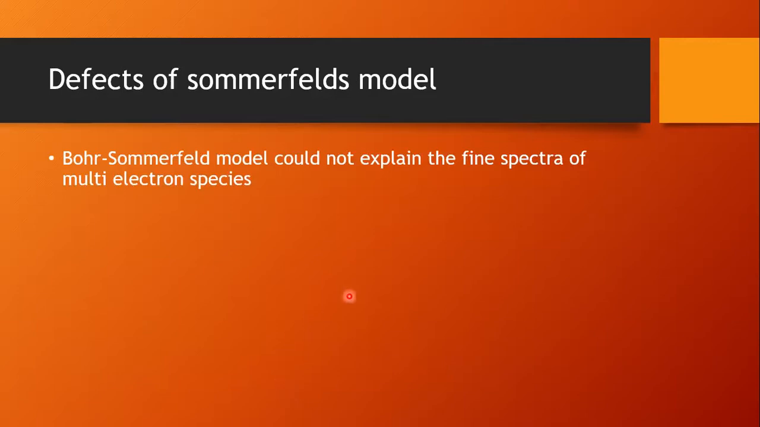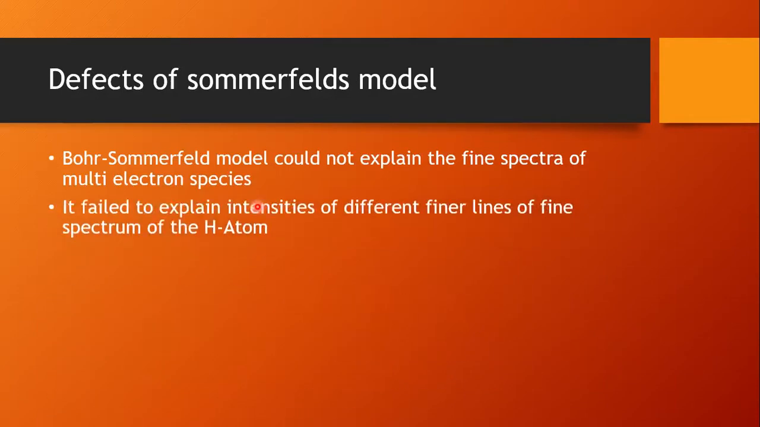Now the defects of the Bohr-Sommerfeld atomic model. It could not explain the fine spectra of multi-electron species, with more than one electron. It failed to explain the intensities, the brightness, of the different fine lines of the fine spectrum of the hydrogen atom. And it could not explain the anomalous Zeeman effect. The normal Zeeman effect was explained by the Bohr-Sommerfeld model, but the anomalous Zeeman effect, that is, how many fine lines will be formed in a given spectral line, was not explained by Sommerfeld's concept.